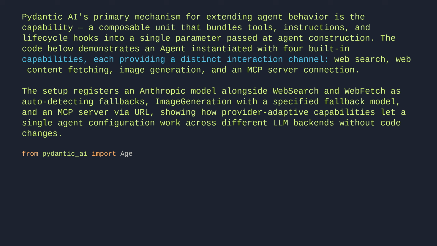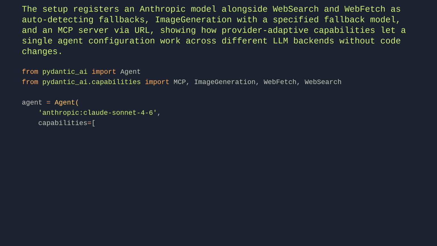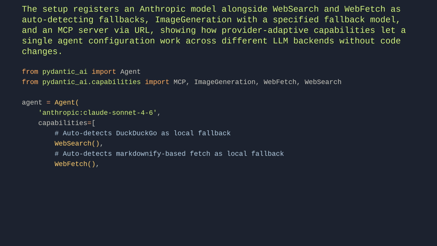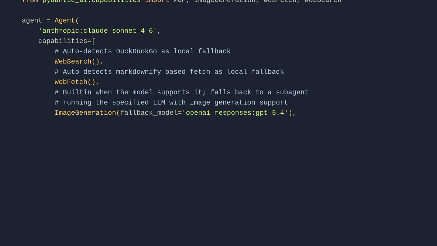from pydantic_ai import Agent. from pydantic_ai.capabilities import MCP, ImageGeneration, WebFetch, WebSearch. agent = Agent('anthropic:claude-sonnet-4-6', capabilities=[ # auto-detects DuckDuckGo as local fallback WebSearch(), # auto-detects Markdownify-based fetch as local fallback WebFetch(), # built-in when the model supports it, falls back to a sub-agent # running the specified LLM with image generation support ImageGeneration(fallback_model='openai-responses:gpt-5.4'), # auto-detects transport from URL MCP(url='https://mcp.example.com/api'), ])